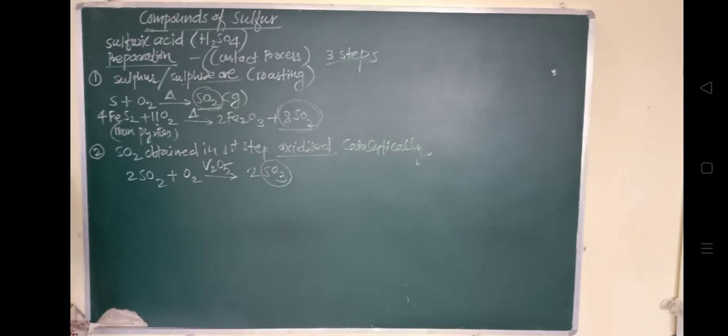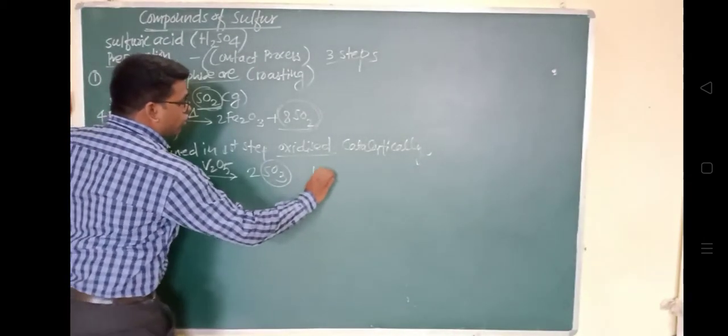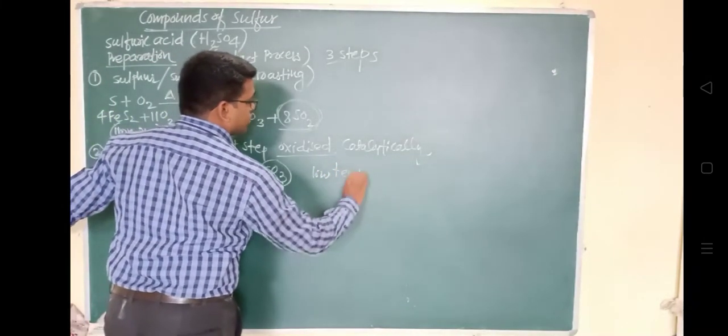So low temperature and high pressure are required.